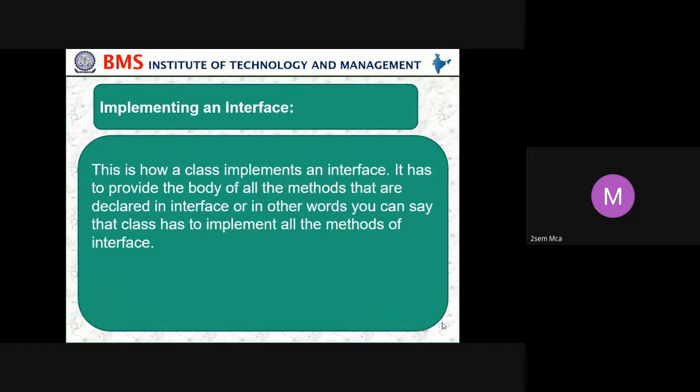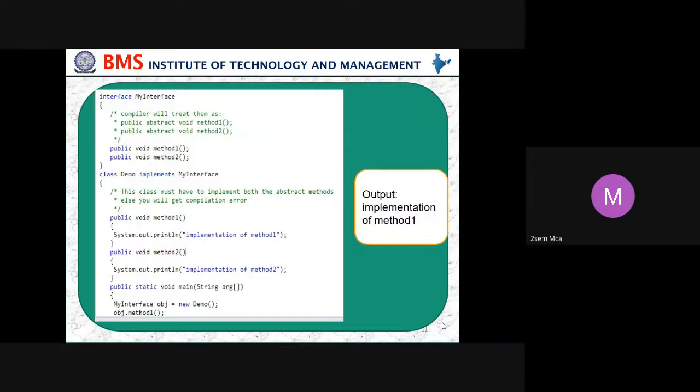So how do we implement? We cannot implement directly from the interface. To implement what is there in the interface, you have to use a class with the keyword implements. That's what the program says: interface MyInterface. Here we have taken two methods, method 1 and method 2. In method 1, there is some work just to show you how it is working. You can give any method. Here in this program, I'm just explaining what it is doing. You can do any calculation in method 1 and in method 2. Here we are calling only the first method. You can call the second method also.